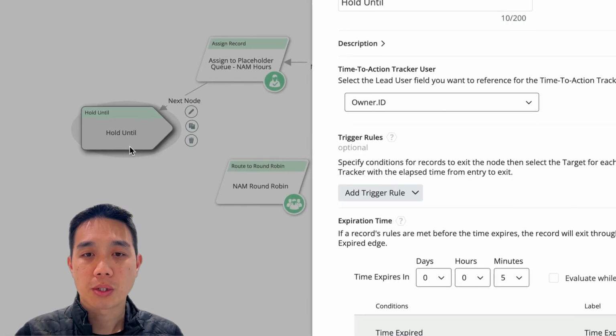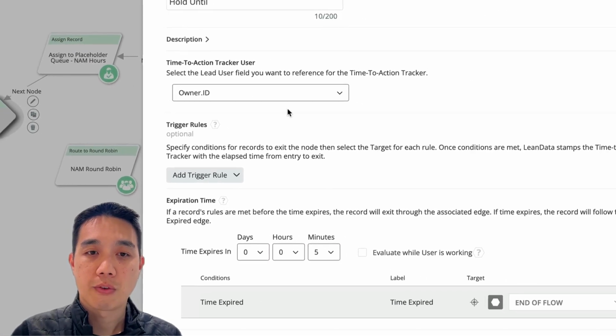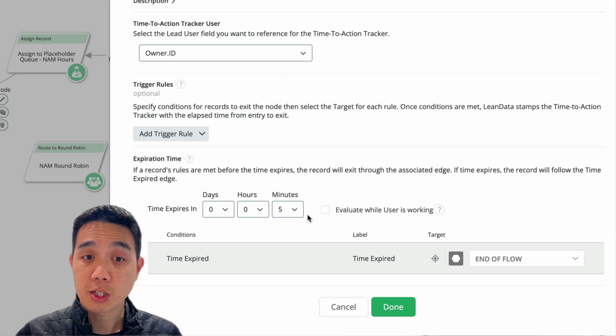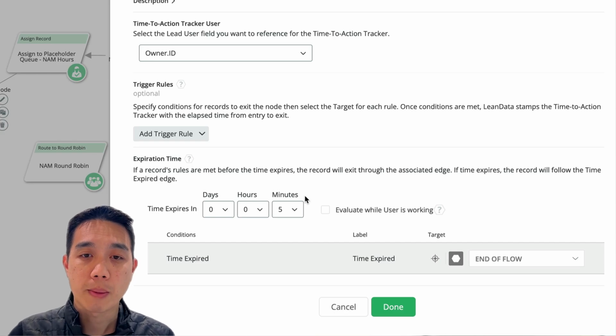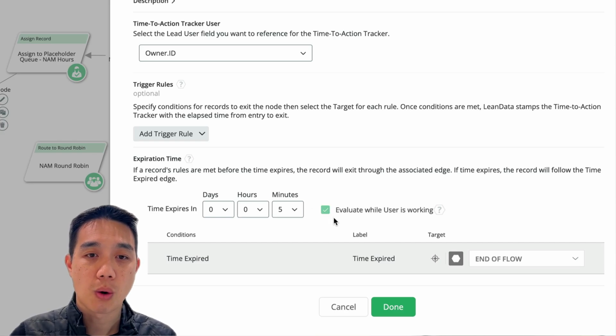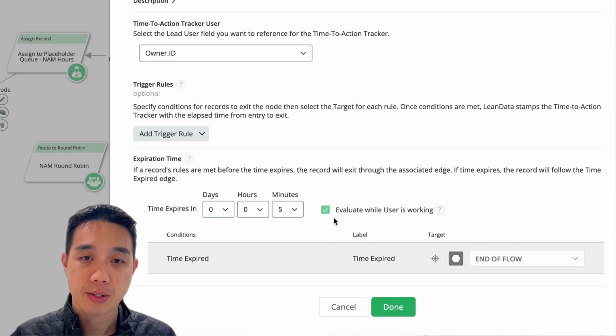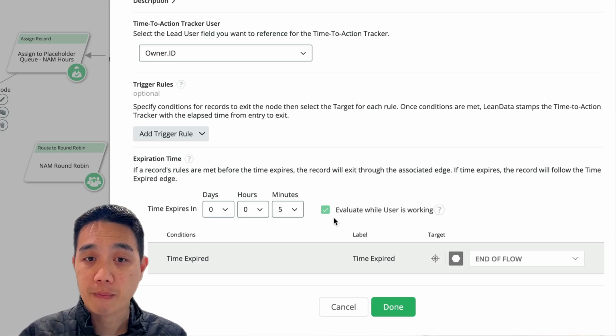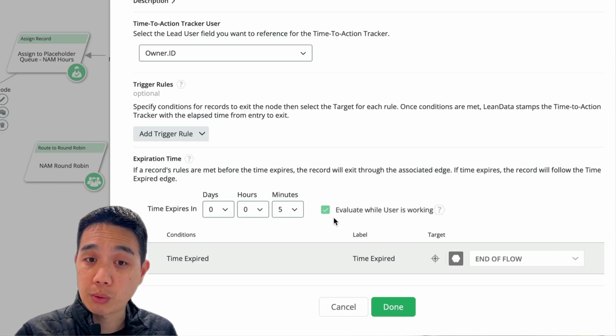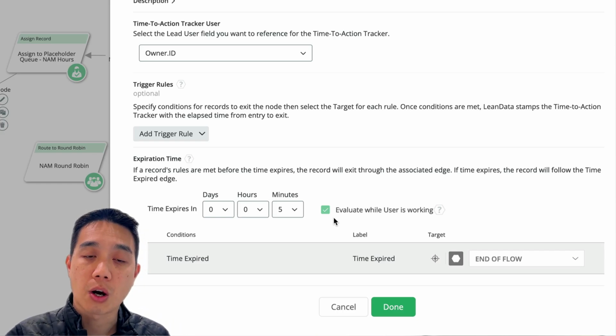And opening this hold until node, let's configure this. For the expiration time, we'll use the smallest time frame possible, which is going to be 5 minutes. And this is also a critical step. We must check the evaluate while the user is working box. This will ensure that the 5 minutes will only elapse, and therefore the time frame can only expire and release a record during our intended working hours.